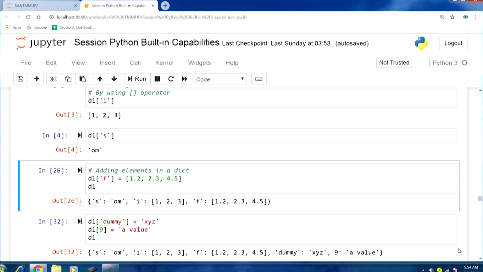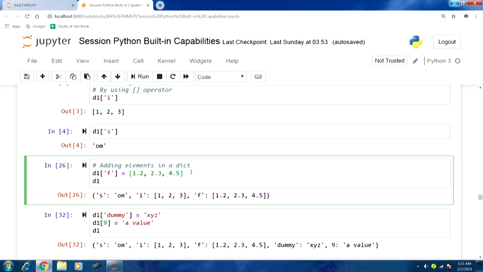So, you can see D1 and we are using a new key here in single quotes, F. This is a string object based key, and then we are assigning the other part of the element, that is a list value. In the brackets we have 1.2, 2.3, 4.5. These are all the elements of this particular list, floating point numbers. That is why we have also given the key as F.